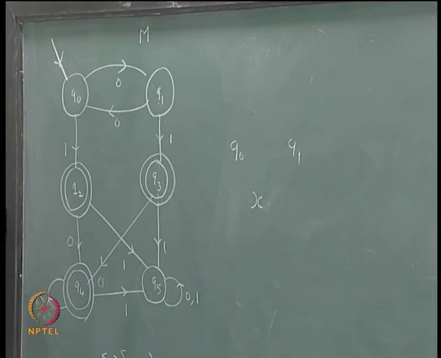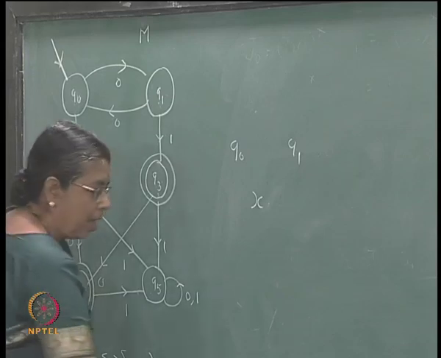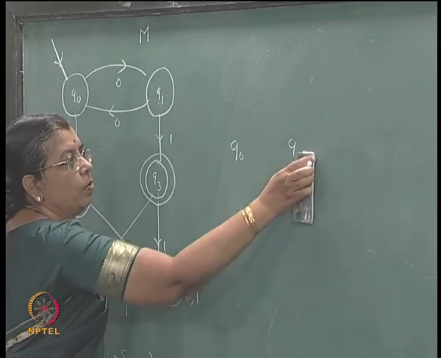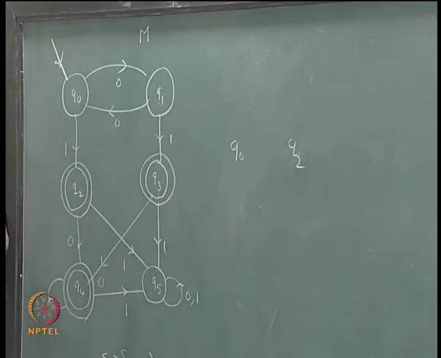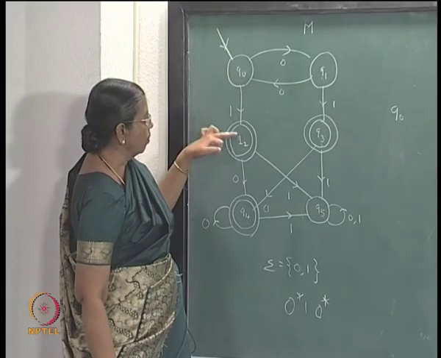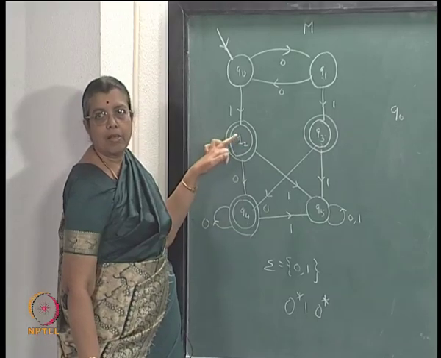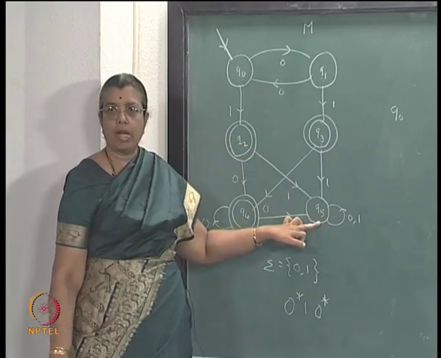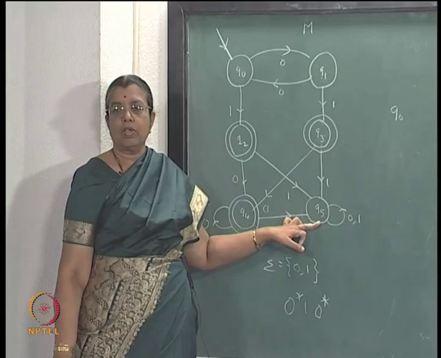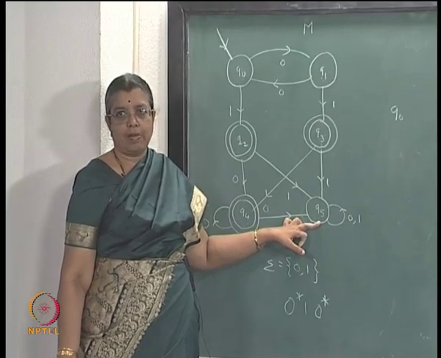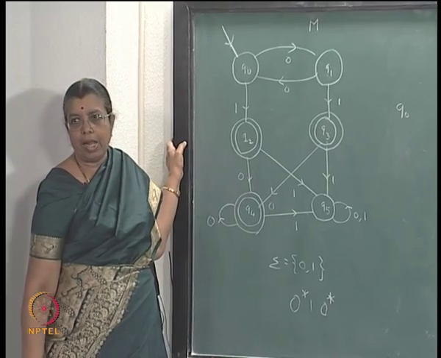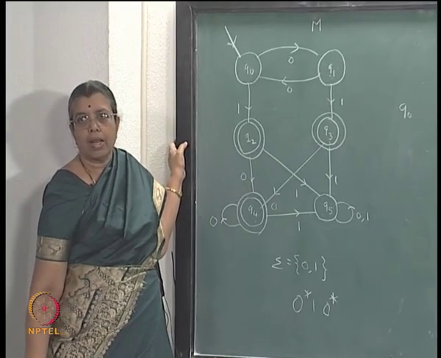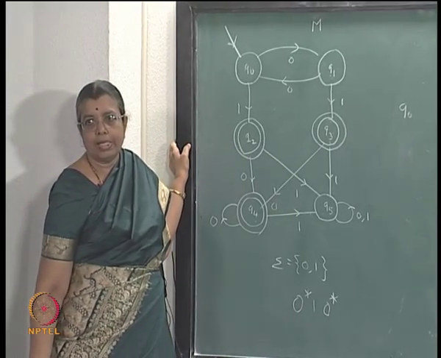So, they are equivalent. Similarly, if you consider Q0 and Q2, they will not be. From Q0, if you get a 1, you go to a final state. From Q2, if you get a 1, you go to a non-final state. So, 1 is the distinguishing sequence here. Q0 and Q2 are distinguishable, and 1 is the distinguishing sequence.